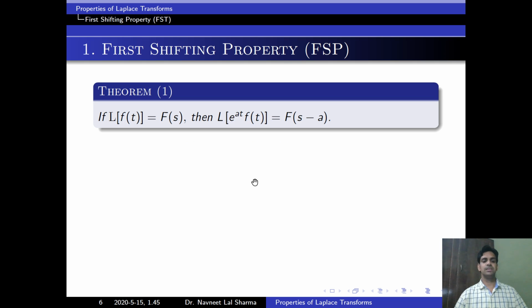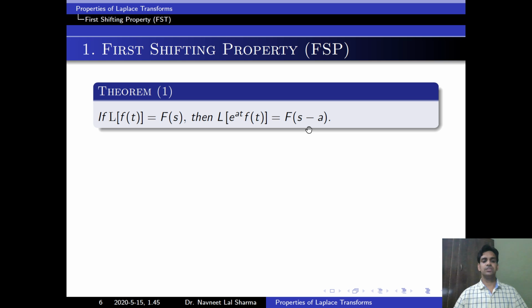Statement of this property. If Laplace of f(t) is equal to f(s), then Laplace of e to the power at into f(t) is equal to f(s minus a). First, we will understand the meaning of this statement. We have to find the Laplace of e to the power at into f(t). Then first we will find Laplace of f(t), say f(s). According to the exponential function, we will replace s by s minus a.